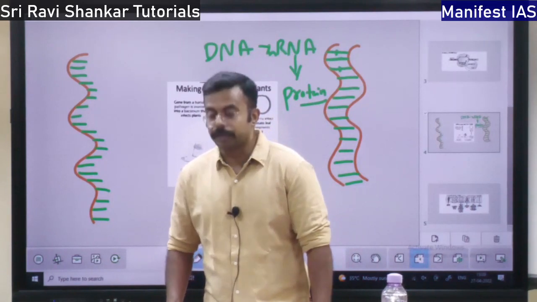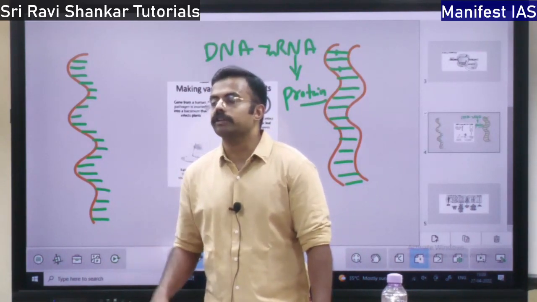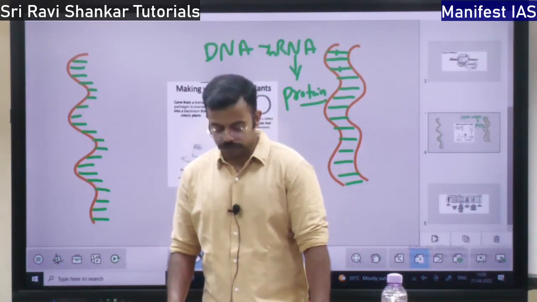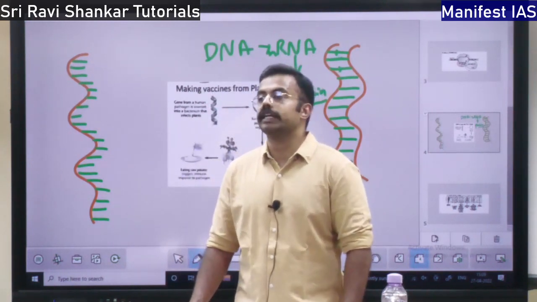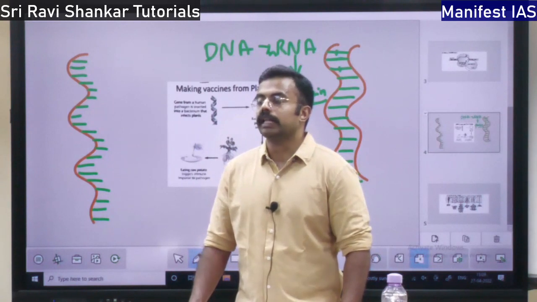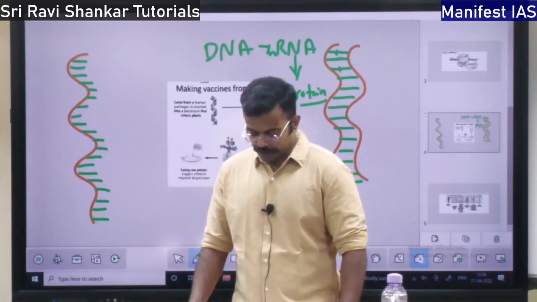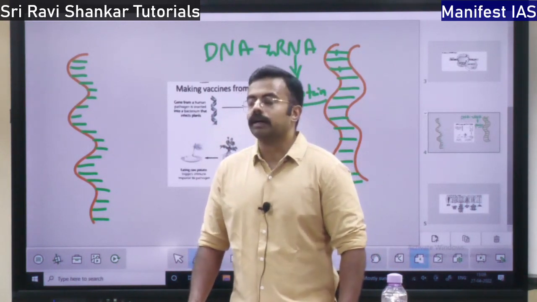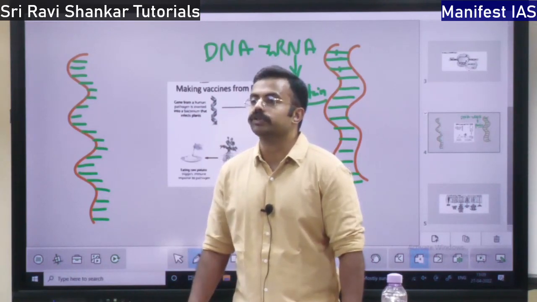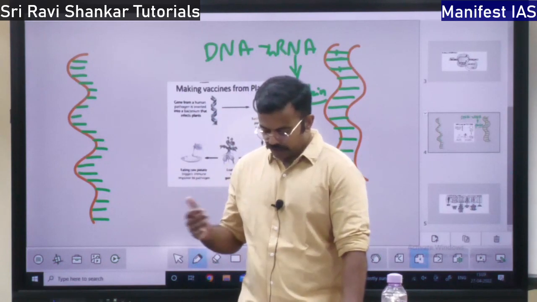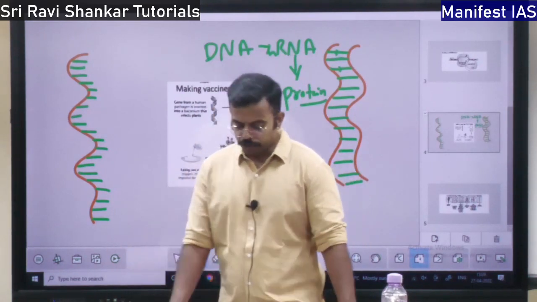Then commercialize the biotechnology, that is, use biotechnology for making profit. It is also there, right? And use biotechnology for welfare of society, health needs, medicine needs, all those things. Okay, then foster cooperation in biotechnology, that is, cooperate with other countries to increase the biotechnology.